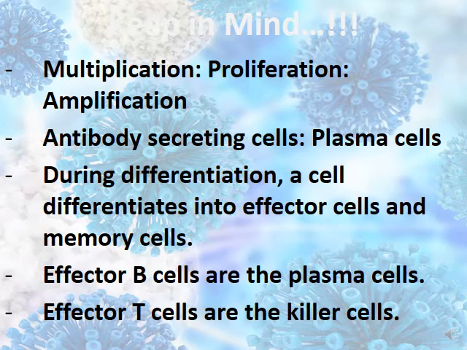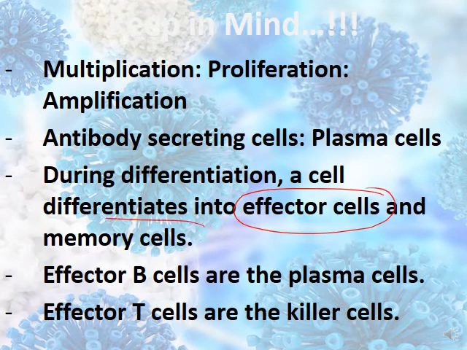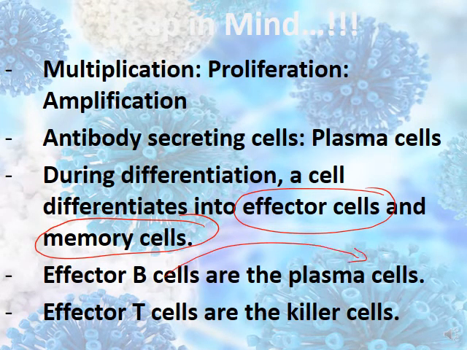During differentiation, a cell differentiates into either effector cells or memory cells. Effector B cells are called plasma cells. They are able to secrete antibodies, while effector T cells are called the killer cells. They kill other cells using their TCR.